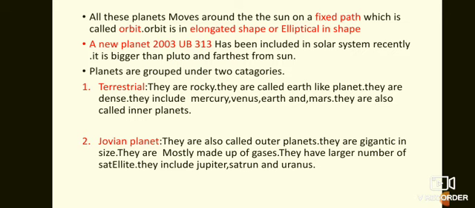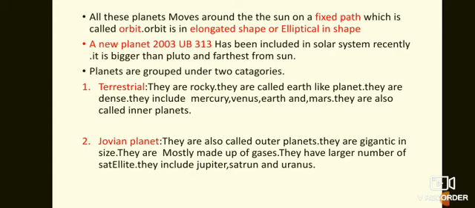These 8 planets move around the sun on a fixed path called an orbit, and the shape of the orbit is elongated, or we can call it elliptical.